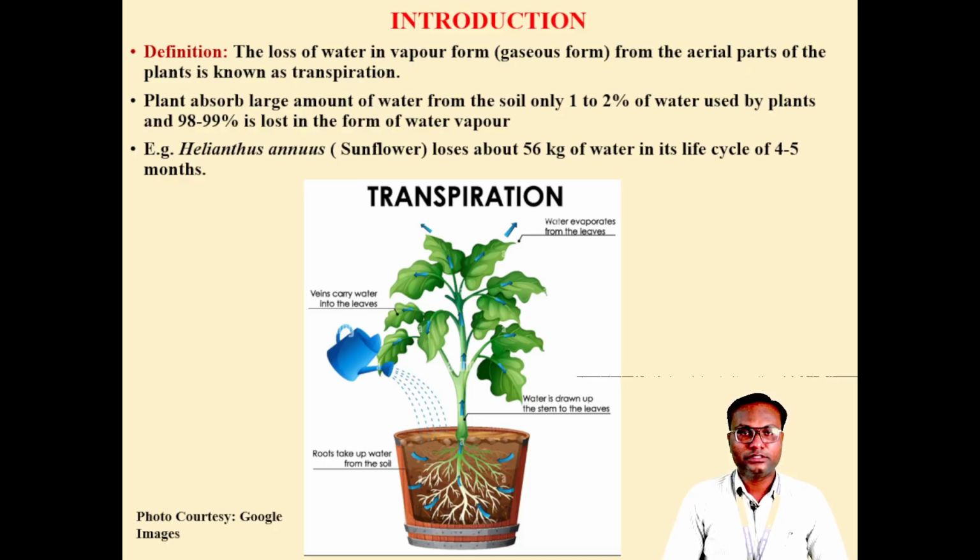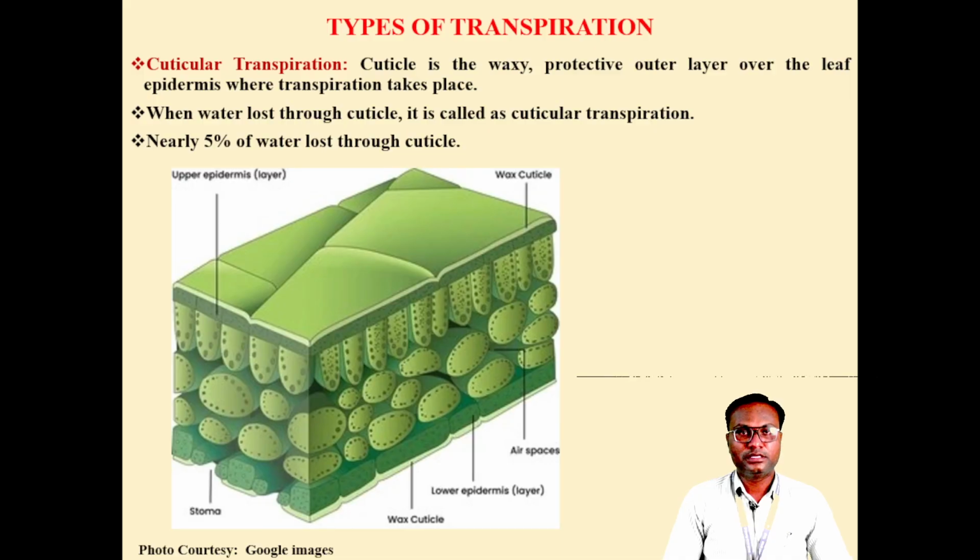Actually, plants require only 1 to 2% of the water, and the remaining water, that is 98% of the water, is transpired by the plants. Plants actually require transpiration for the ascent of sap as well as absorption of water. For example, Helianthus annuus, in Marathi known as sunflower, loses about 56 kg of water in its life cycle of 4 to 5 months.